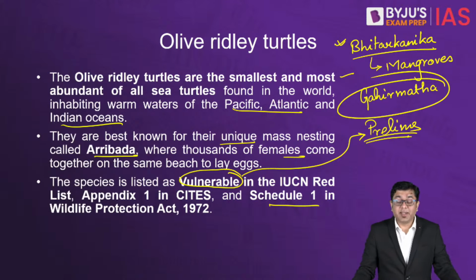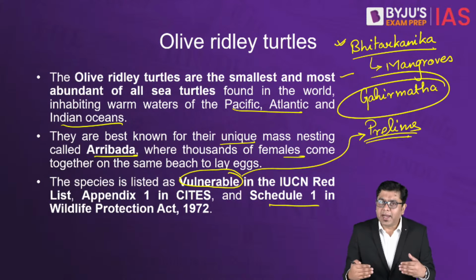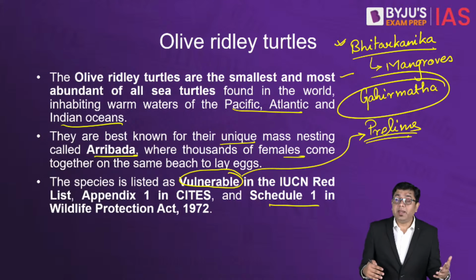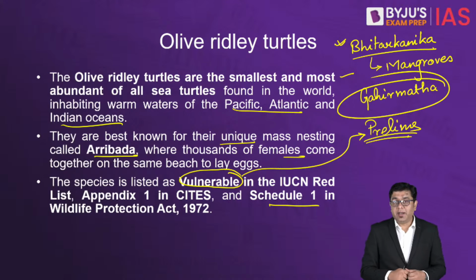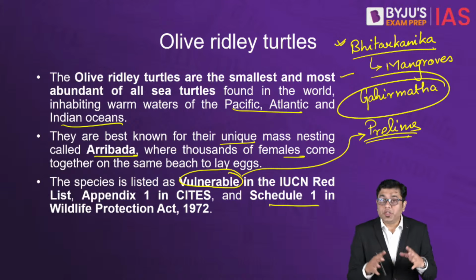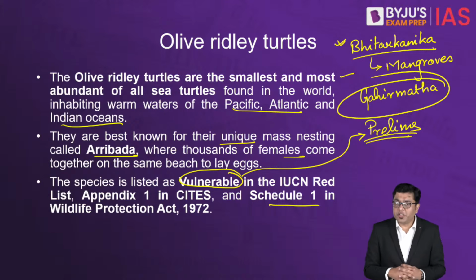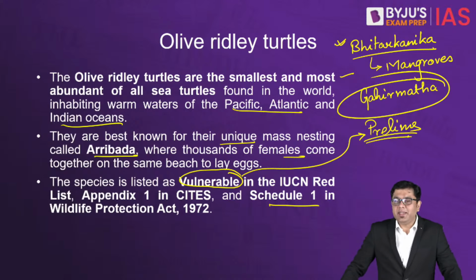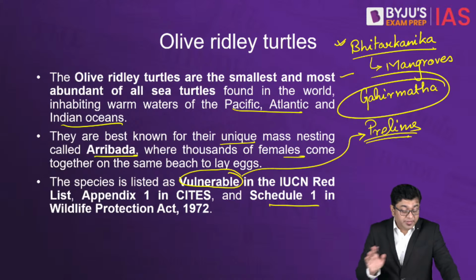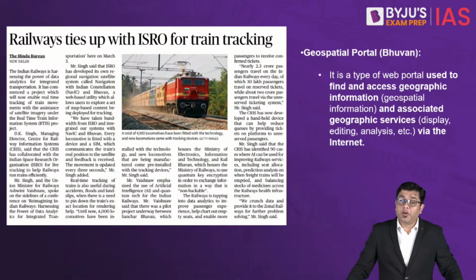So in the entire region, that is the Bhitarkanika National Park and Wildlife Sanctuary as well as the Gahirmatha Marine Protected Area, various conservation measures have been taken, due to which we are now experiencing healthy nesting. This is one of the relevant areas for current affairs.